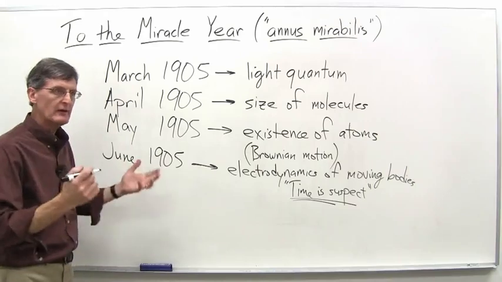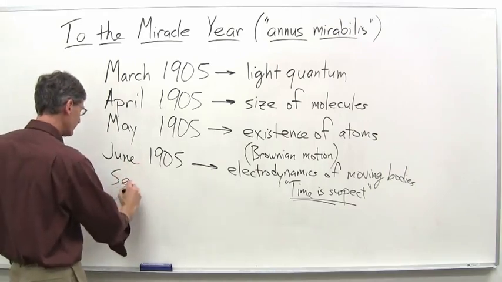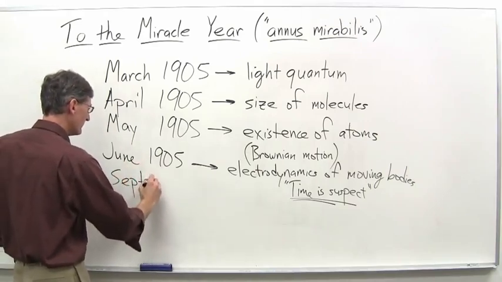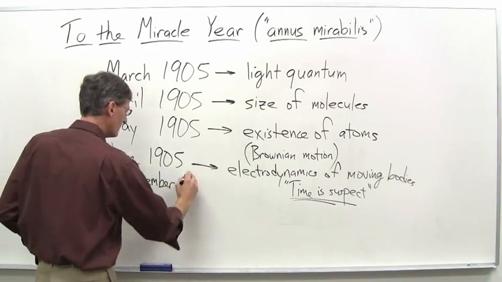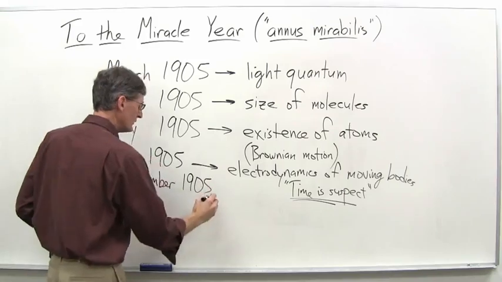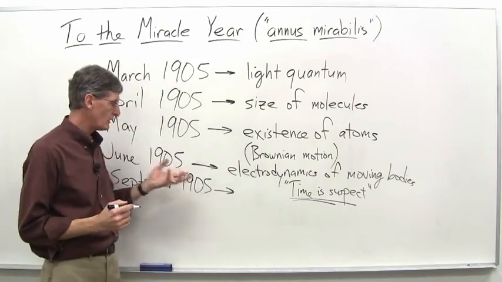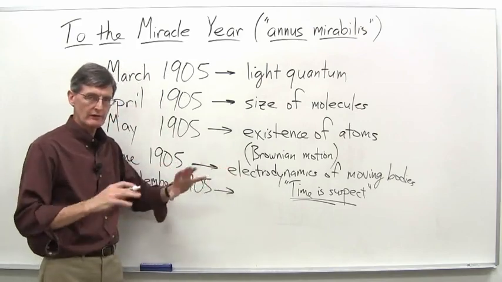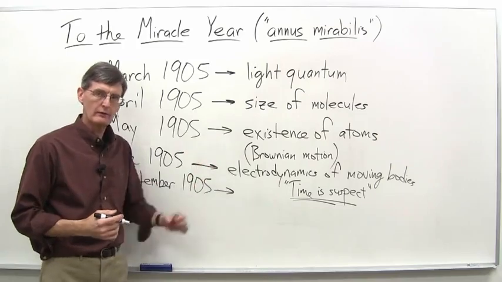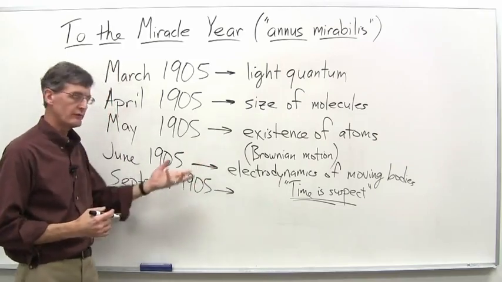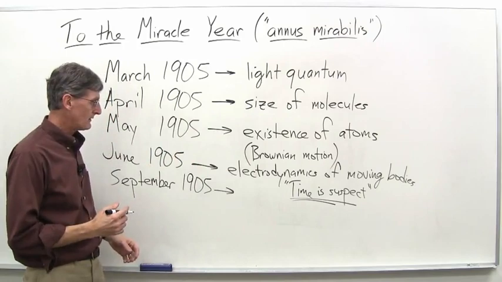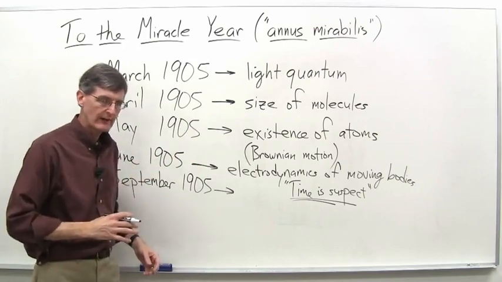So that's June 1905. Then one more paper in September 1905. And essentially this is an addendum, a coda to the June 1905 paper. He says, I've been thinking more about that paper I wrote a few months back, and there's some interesting implications of that.